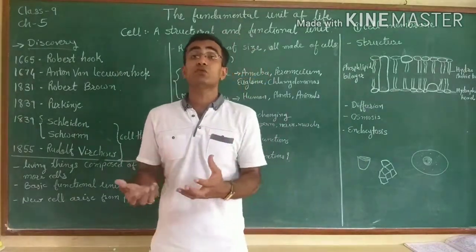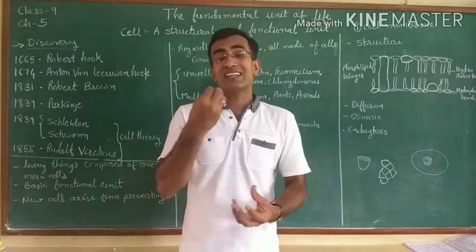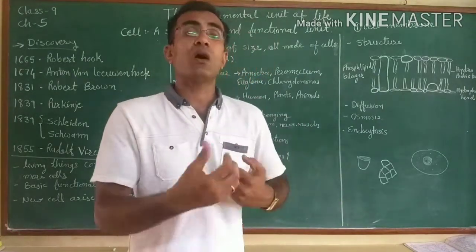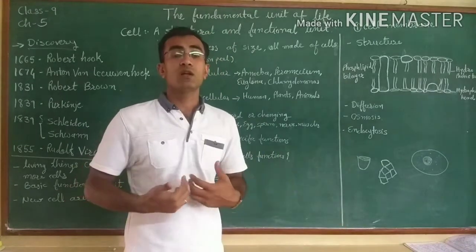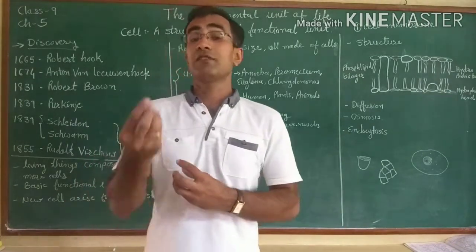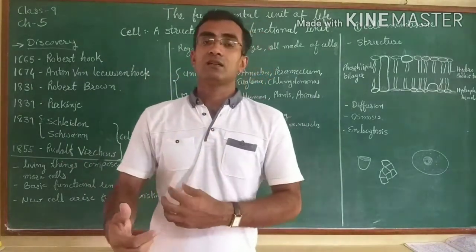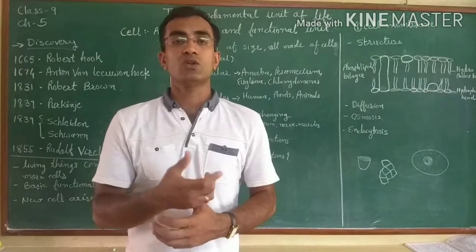What activities do we do? We breathe in, breathe out, eat, take nutrition, excretion, all different kinds of activity. If the same single cell does all those activities, that is called a unicellular organism. What are the unicellular organisms?